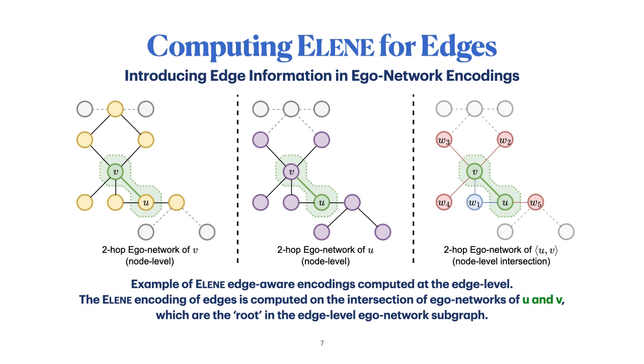For instance, we have node W1, which is at distance 1 from the root, since both U and V require exactly one hop to get to W1, while the red nodes require exactly one or two hops. The choice of whether we represent LN encodings at the node level or at the edge level has implications for expressivity.